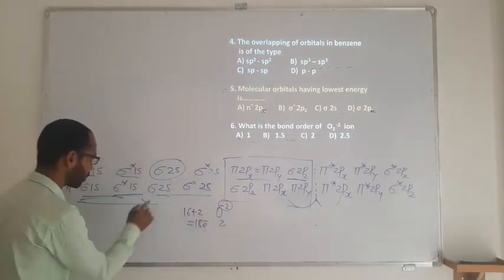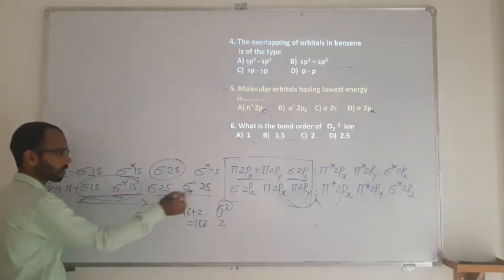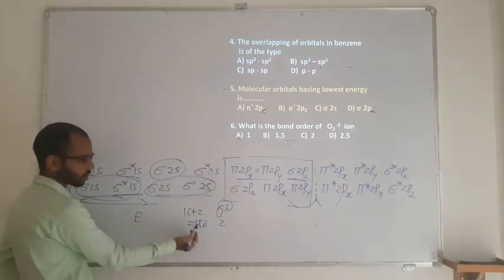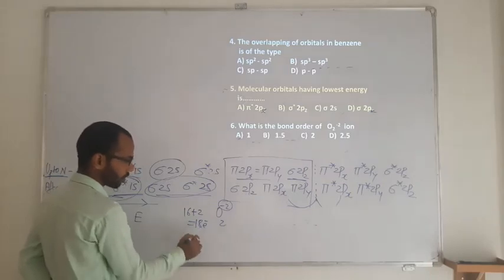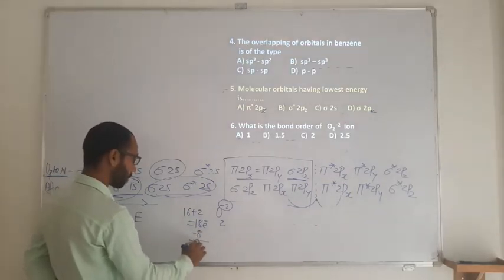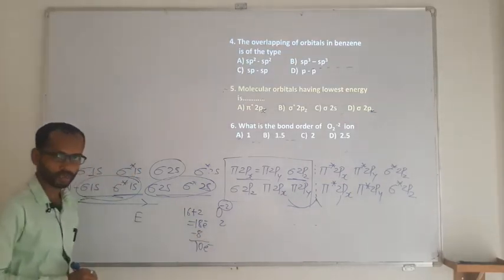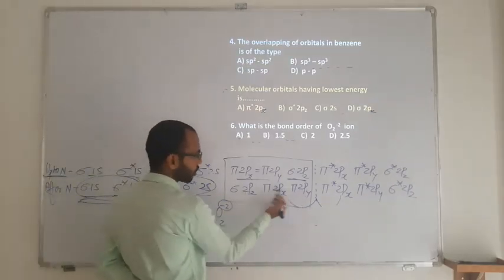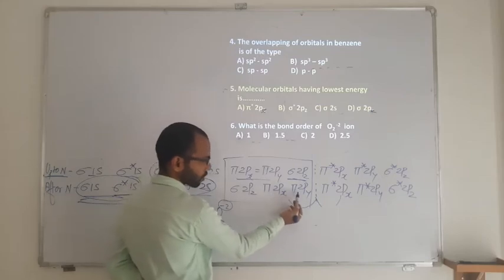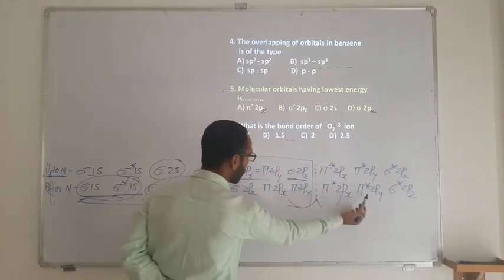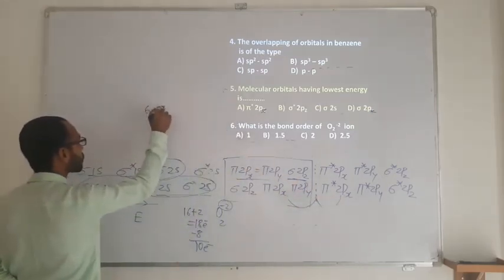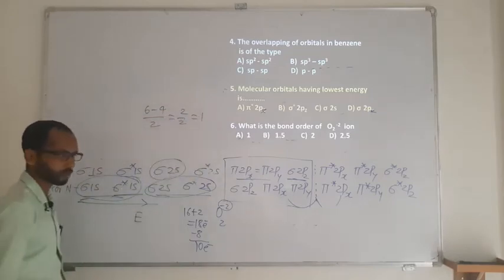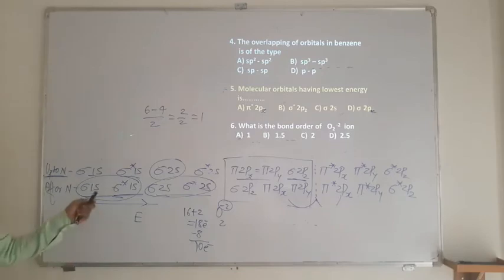Out of 18 electrons, 4 are taken in σ 1s and σ* 1s, and 4 in σ 2s and σ* 2s. So 4 plus 4 is 8 electrons. How many remain? We are left with 10 electrons. Then substitute 2 here, 2 here, 2... so 2, 4, 6, 7, 8, 9, 10. It means bond order is 6 minus 4 divided by 2, which is 2 upon 2, and this is going to be 1.